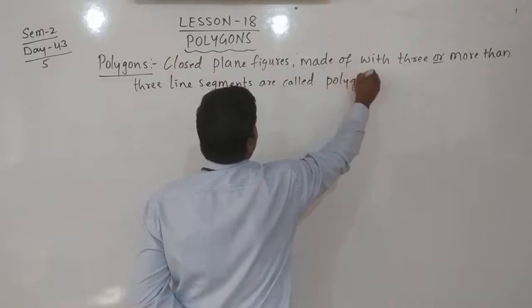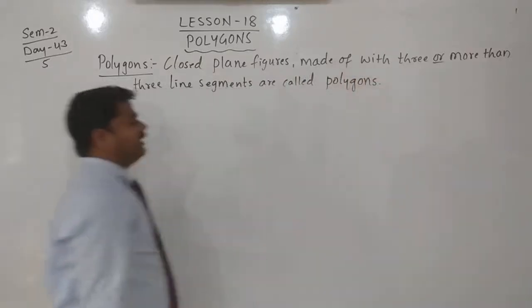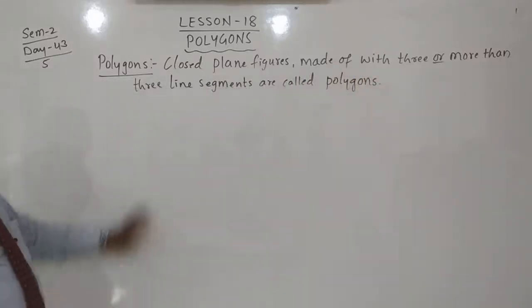Very simple. Polygons are made up of three or more than three line segments.